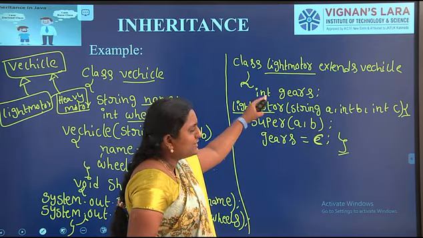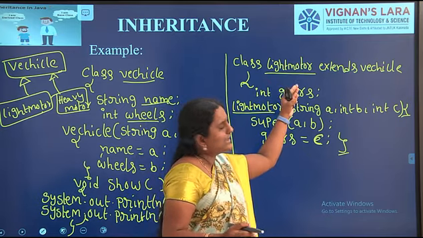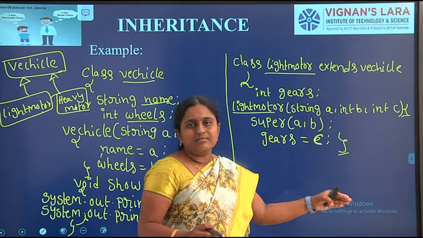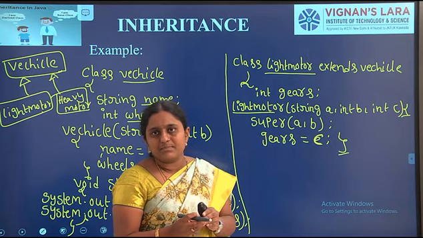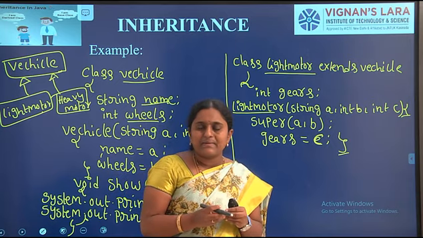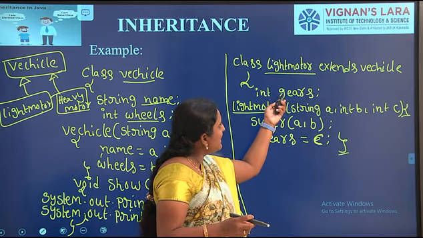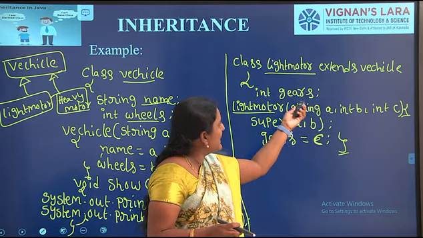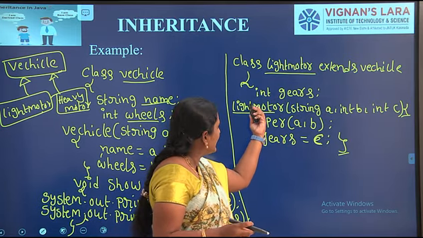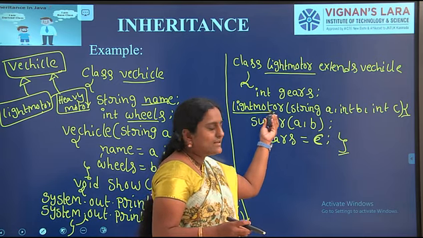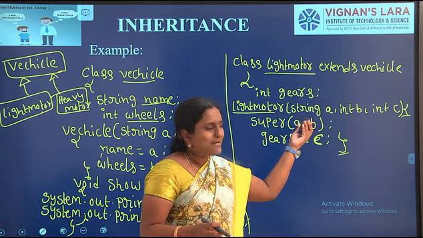Here I am defining one class, LightMotor. Here LightMotor is the subclass. The LightMotor class extends Vehicle. Every class has some of its own data members and methods, but since it is a subclass, it accesses all the properties from the superclass. In this subclass I am defining one variable, gears. It is an integer data type. Here I have generated one constructor, LightMotor. The constructor name is the same as the class name.